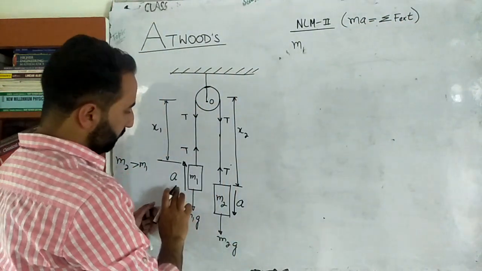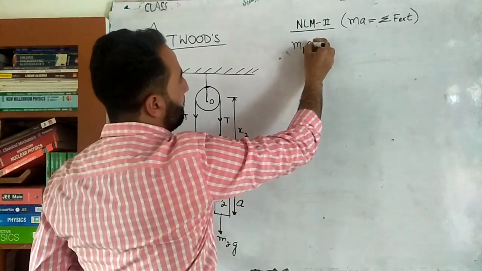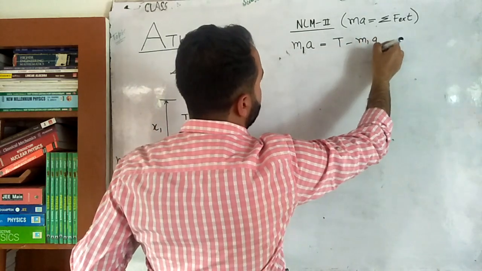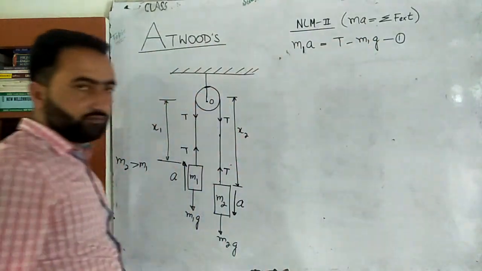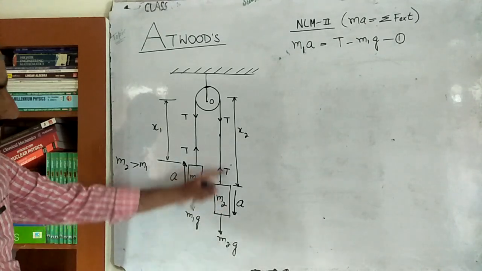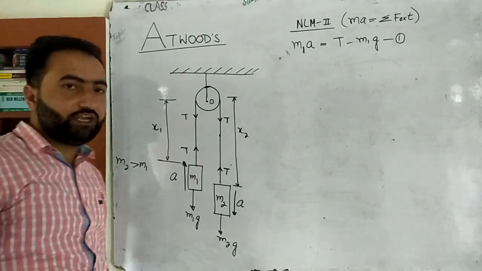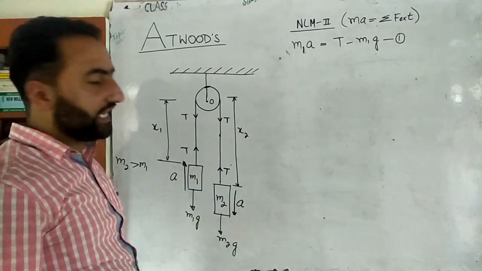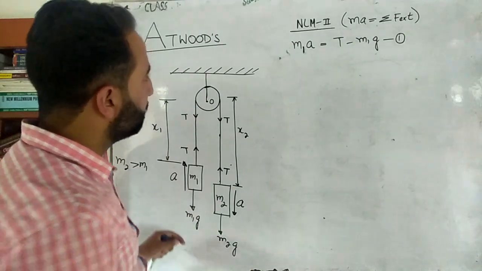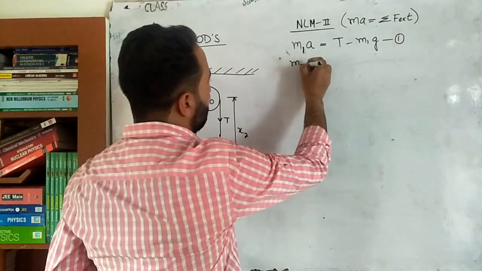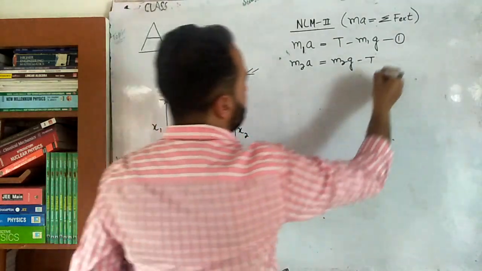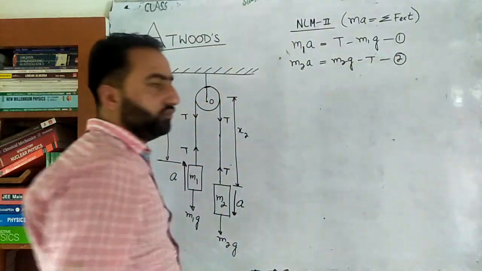So here for this mass, m1 multiplied by its acceleration a is equal to T minus m1 multiplied by g. This is equation number 1. Take this positive, take this negative. Now for this one, take this positive, take this negative, because the force in the direction of acceleration is taken as positive and the force opposite to the direction of acceleration is taken as negative. So for this, I'll write m2 multiplied by a is equal to m2g minus T. So that's equation number 2 for you.